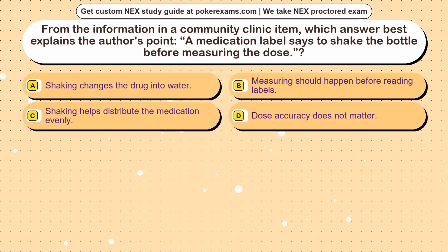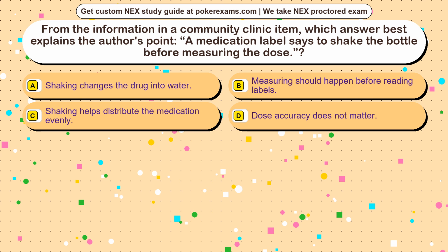Question 22. From the information in a community clinic item, which answer best explains the author's point? A medication label says to shake the bottle before measuring the dose. Option A. Shaking changes the drug into water. Option B. Measuring should happen before reading labels. Option C. Shaking helps distribute the medication evenly. Option D. Dose accuracy does not matter.